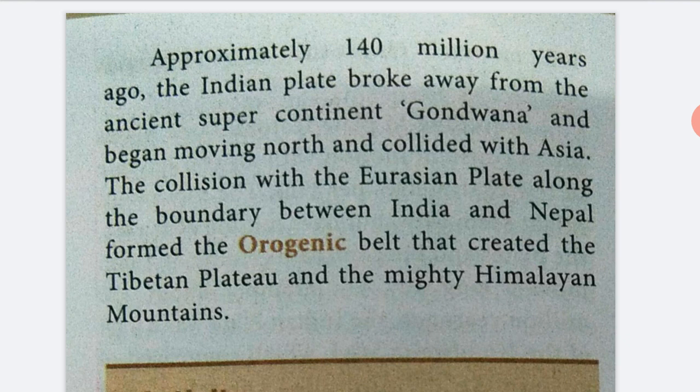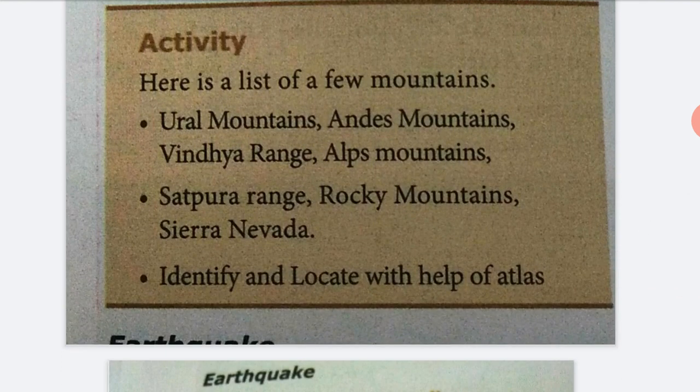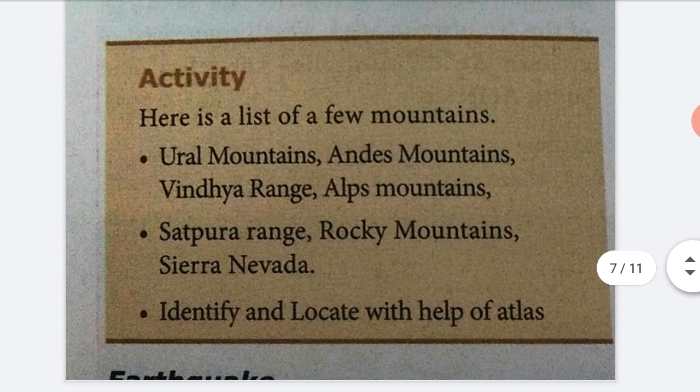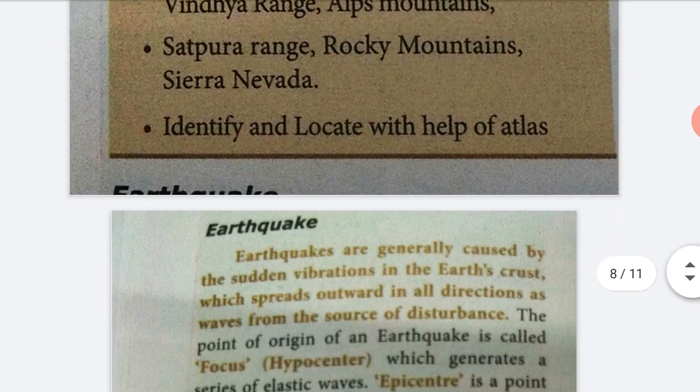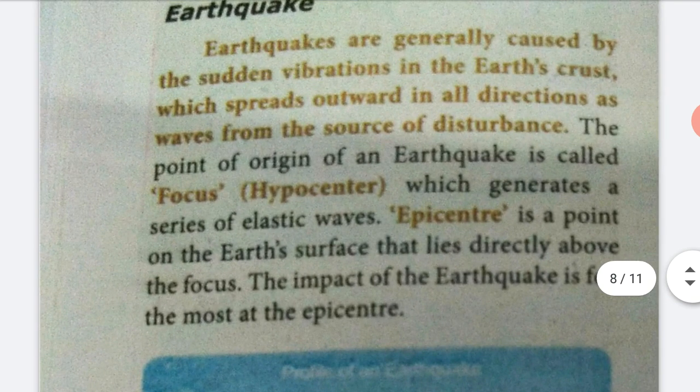Next heading is earthquake. This is the list of the mountains; you draw the map. Earthquake. What is the meaning of earthquake? Earthquakes are generally caused by sudden vibration in the earth's crust, which spreads outward in all directions as waves from the source of disturbance.